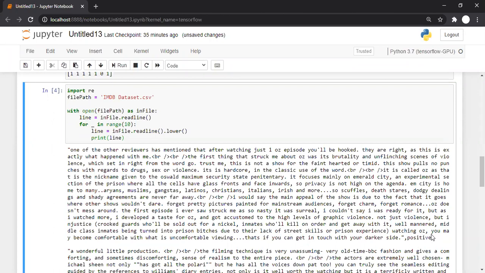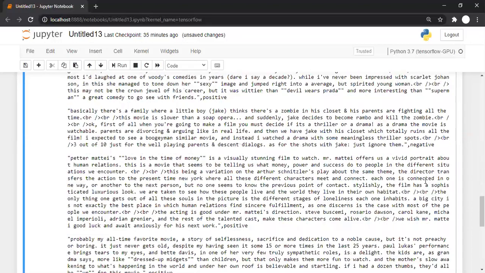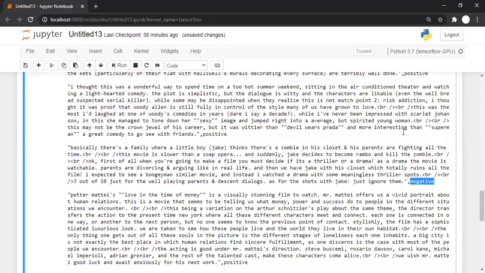POSITIVE. There are 8 characters. How many characters are there? There are 8 characters. And if a review is negative, how many characters are there in NEGATIVE? So it doesn't matter whether a sentiment word is positive or negative. There are 8 characters only, na? It doesn't matter whether the sentiment is positive or negative. There are 8 characters only.